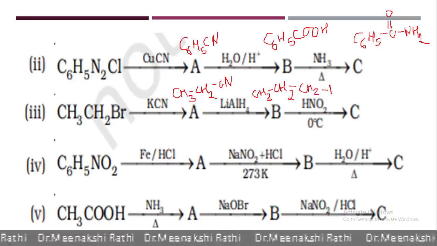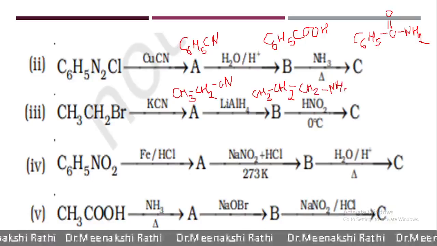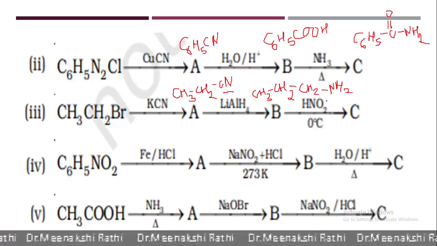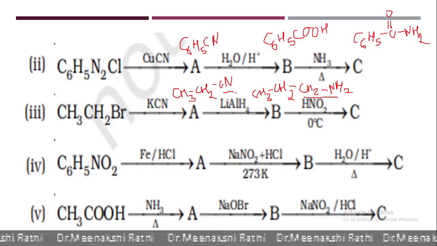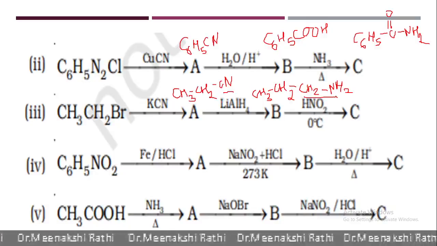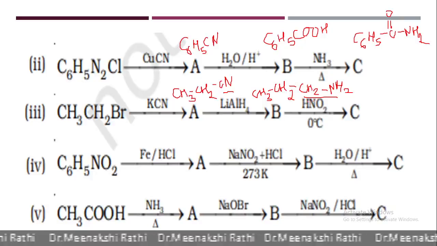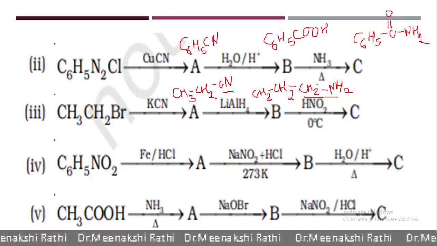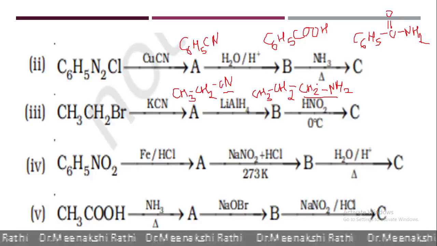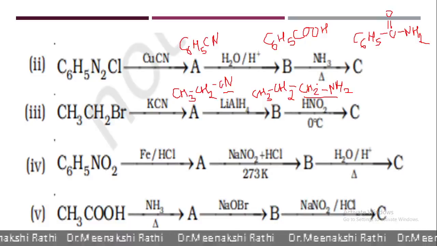So CN gets converted into CH2NH2. Ethyl cyanide gets converted into propylamine. In this reaction, you can see one carbon atom or one CH2 group is added here. Ethyl gets converted into propyl. Such reactions are called step-up reactions.